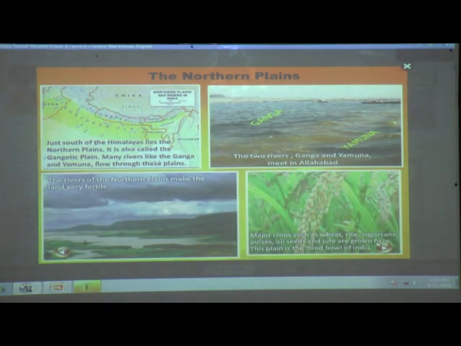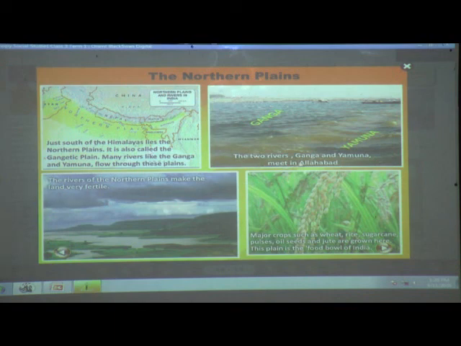The northern plains. Yes children, these are the northern plains. Can you see? Just south of the Himalaya lies the northern plain. It is also called the Gangetic plain. Many rivers like Ganga and Yamuna flow through these plains. Yes children.